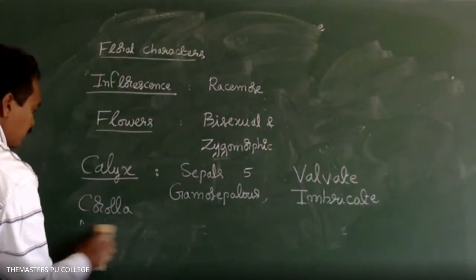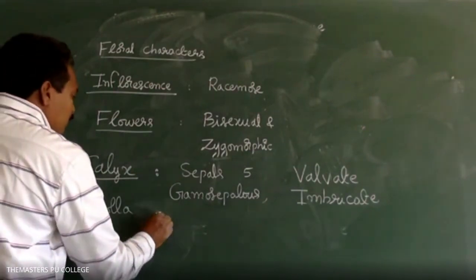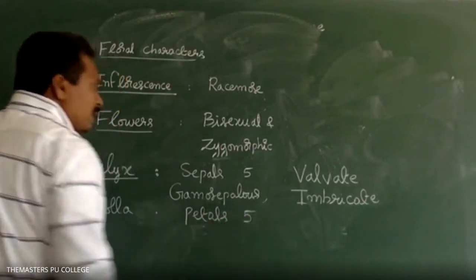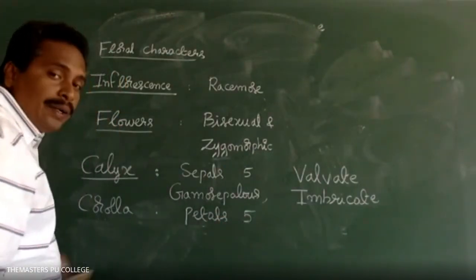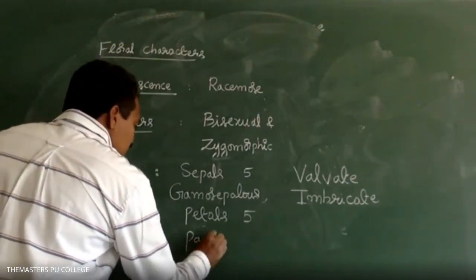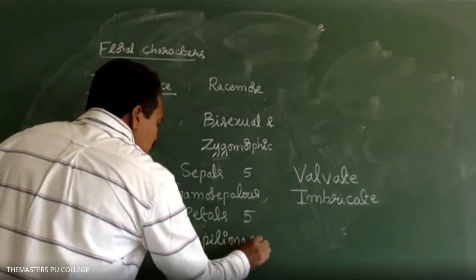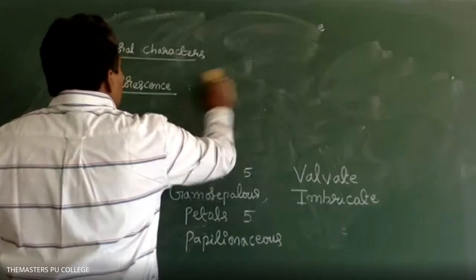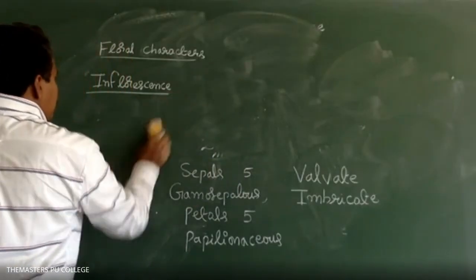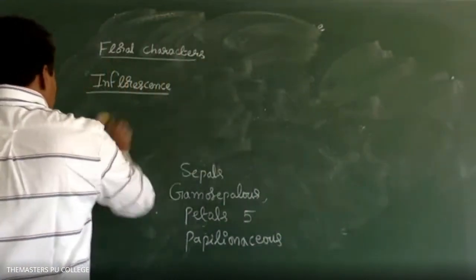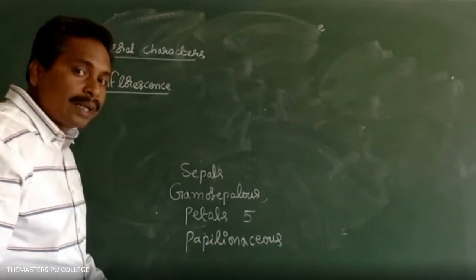The corolla consists of 5 petals. 5 petals are there. Papilionaceous corolla is present. So what is the meaning of that? Papilionaceous corolla means it appears like a butterfly shape.